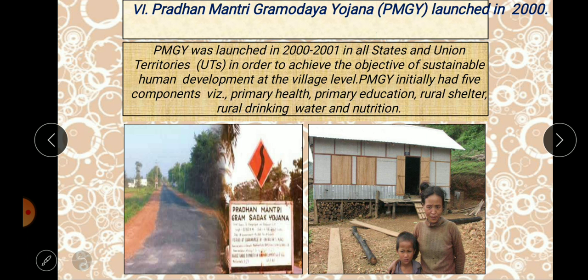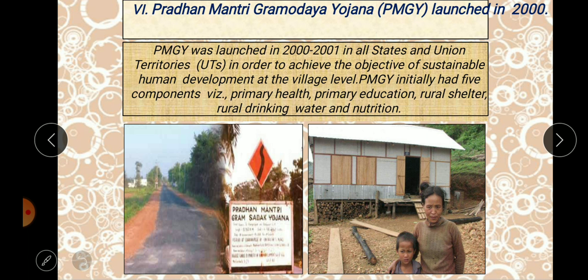Primary health care, for the common people, if they come with some kind of small illness, to take care of them, the primary health center should be made ready. And primary education: every village will have an education center from the first standard to the 5th standard. Above that they can go anywhere and study, but the primary education center has been established through this yojana only. Then rural shelters: they constructed houses and gave them to the people who are very poor. Okay, so that is also done.